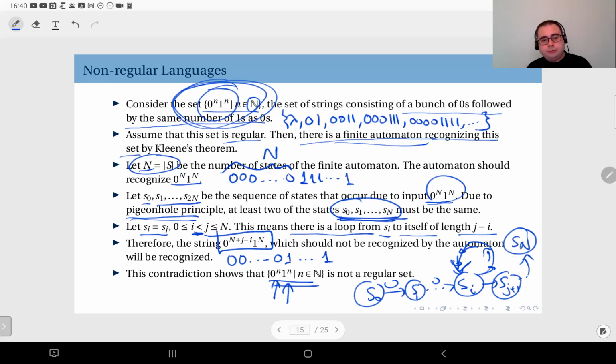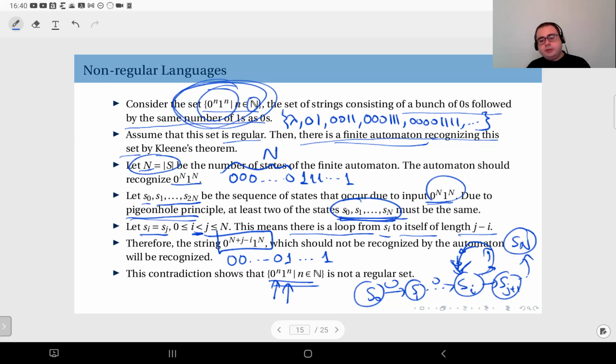So for the recognition of such a string, you have to remember how many zeros you encountered. And you cannot really set aside a different state for counting the zeros, because however many states you define, there can be a longer string that your machine will be unable to recognize.